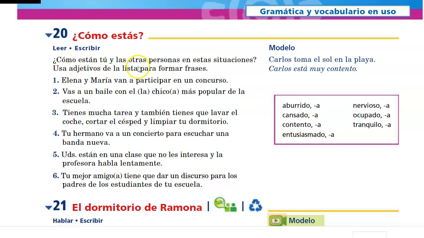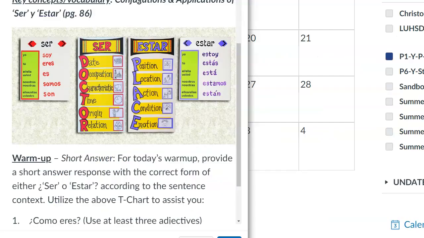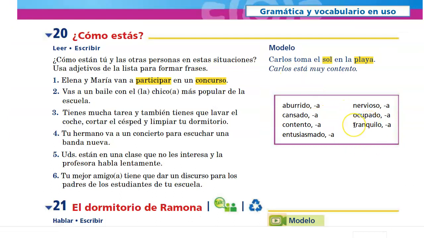¿Cómo están tú y las otras personas en estas situaciones? So you're describing what these people feel like based on the circumstances, using the verb estar for this exercise because estar is used to talk about how someone or something is feeling at any given moment in time. So you have to choose the correct form of estar, and then one of the adjectives that's provided in the purple box. Just say how these people are feeling, given the context.